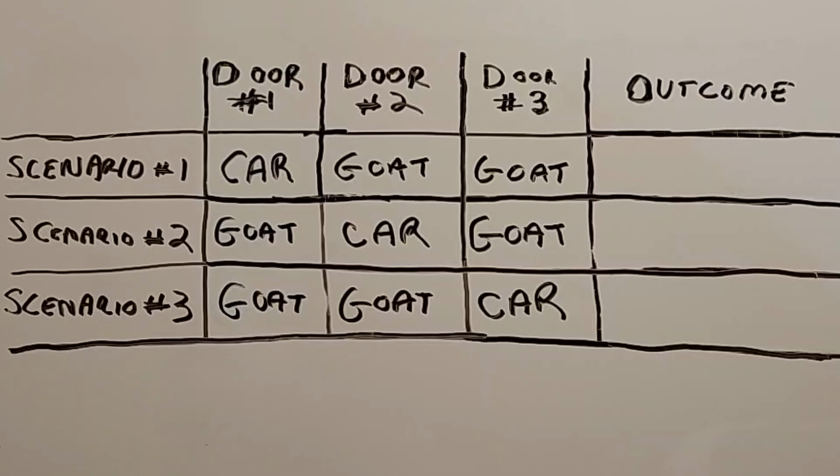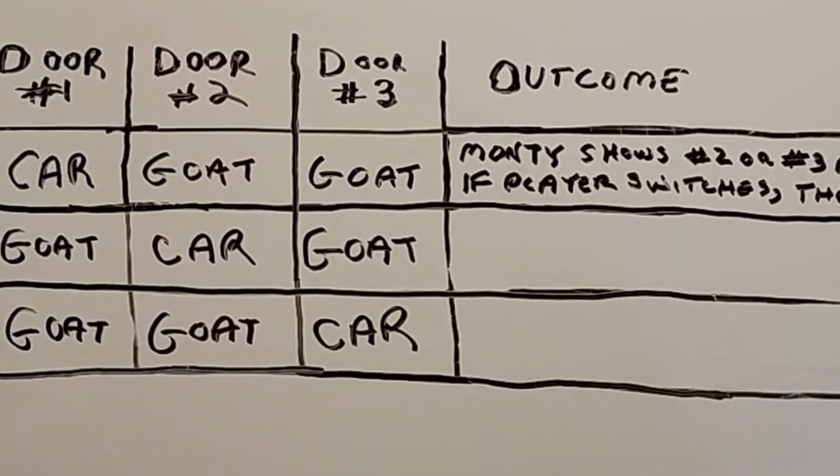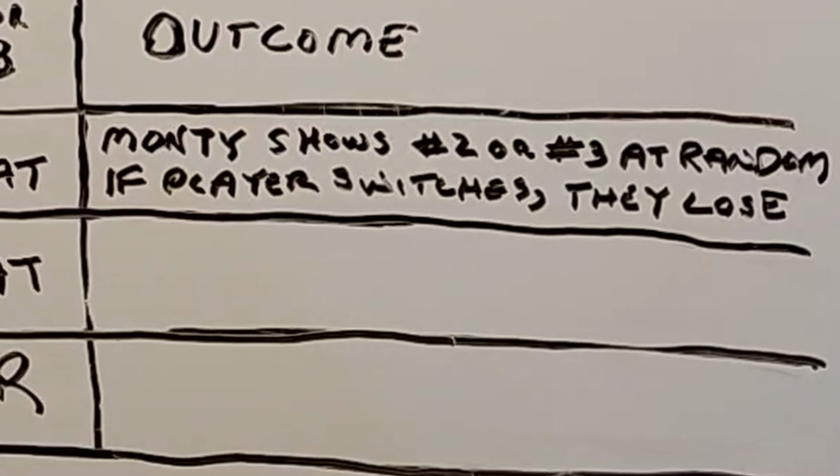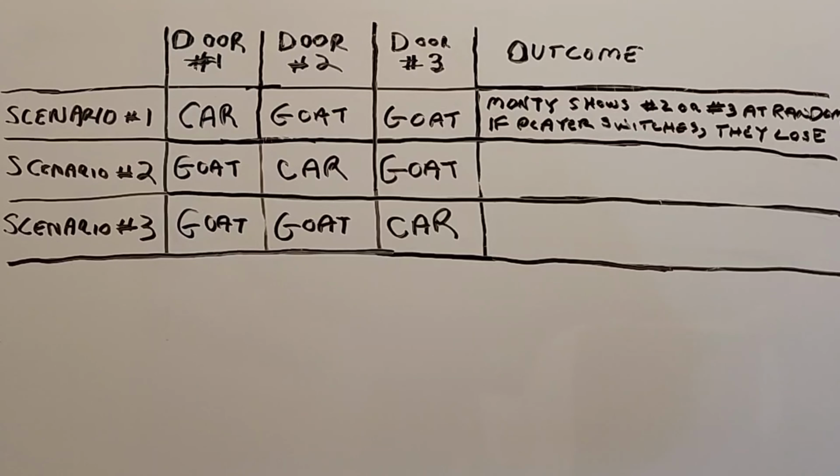With that being said, let's take a look at what happens under each one of these scenarios. Under scenario 1, Monty has a random choice. He could show either door 2 or door 3 because they both contain goats. So he shows one of those doors at random. If the player switches, they lose. So what happens under scenario 2? Well, under scenario 2, Monty has to show door number 3. He can't show door number 1 because the contestant chose that door, and he can't show door number 2 because the car is behind that door, so he must show door number 3.